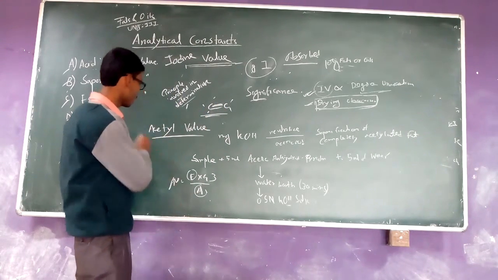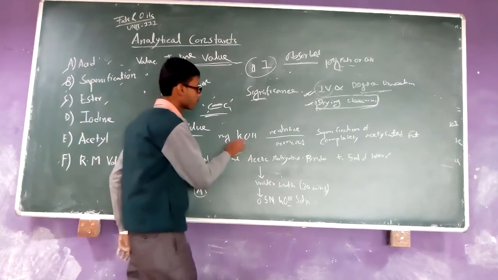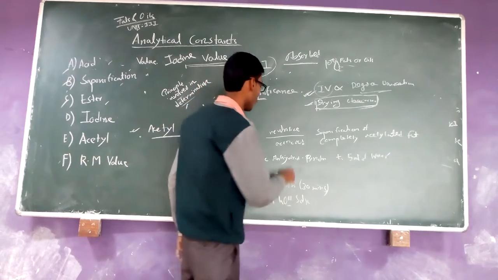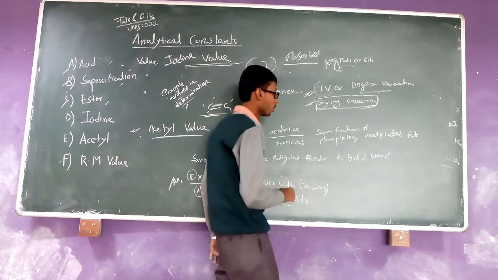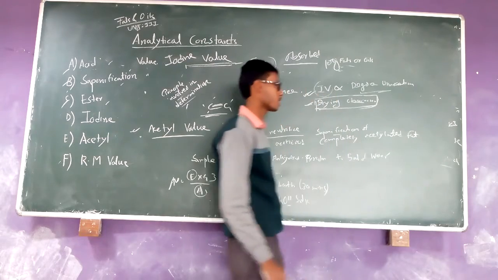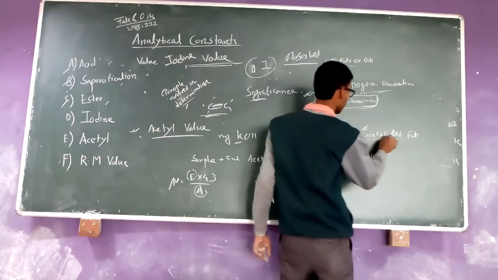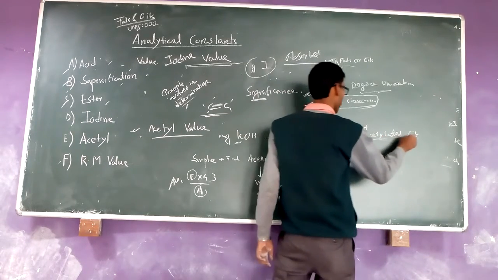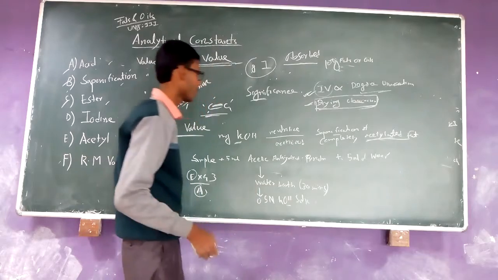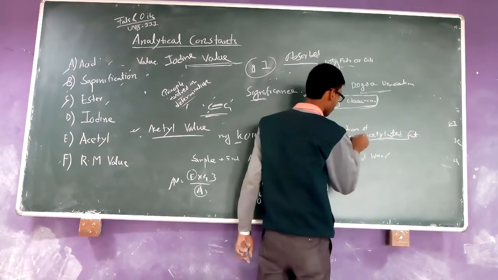Now going to the acetyl value, it is described as the milligrams of potassium hydroxide required to neutralize acetic acid, which is obtained from the saponification of completely acetylated fat. First the fat goes into the acetylation reaction, then potassium hydroxide neutralizes it in the complete saponification of the acetylated fat.